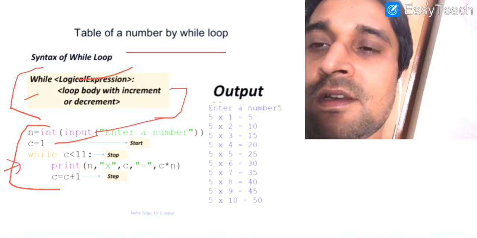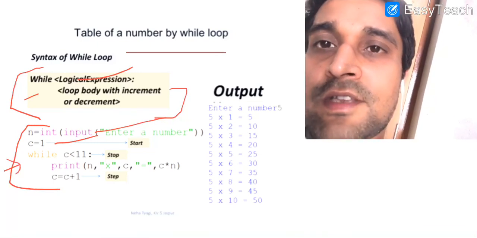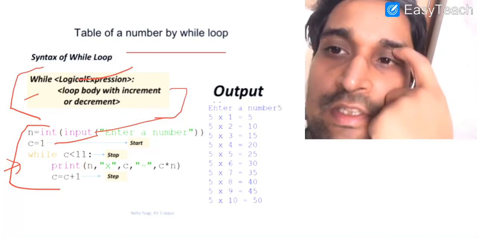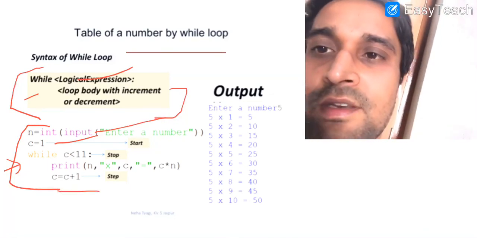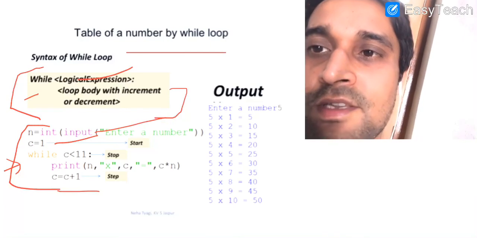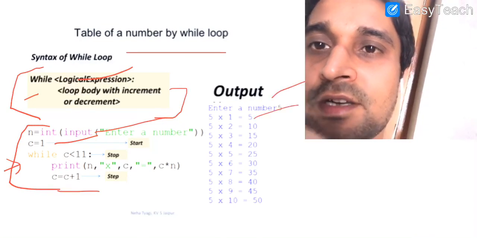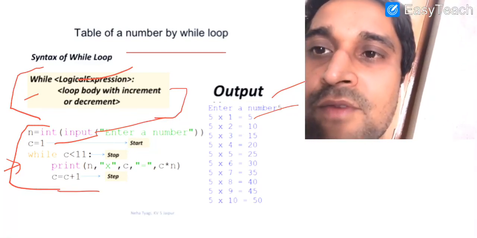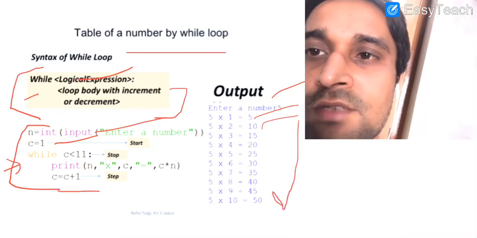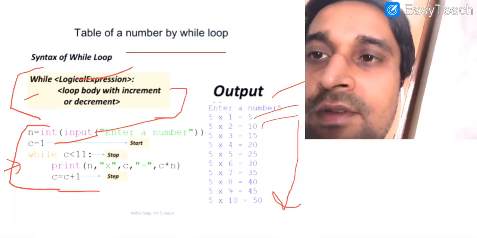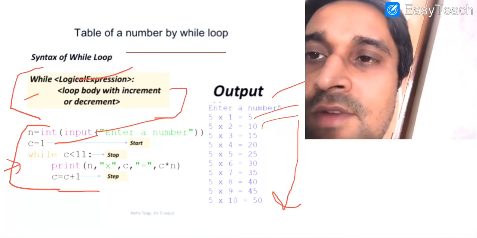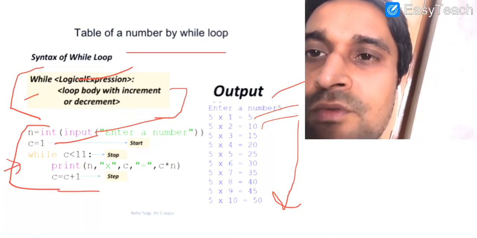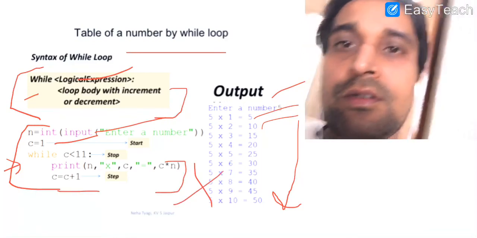While c less than 11, it means till c has a value less than 11, from 1 to 10, it will execute, as we are increasing the value of c by 1 every time. So when for the first time c is less than 11, it will print n into c is equal to c into n. It will print 5 into 1 is equal to 5, as the number entered by the user is 5. Thereafter c will have value 2. 2 is also less than 11, so it will print 5 into 2 is equal to 10. And this process will continue till c has a value less than 11. When c has the value 11, 11 is not less than 11, so this part will not execute and your loop will be terminated.